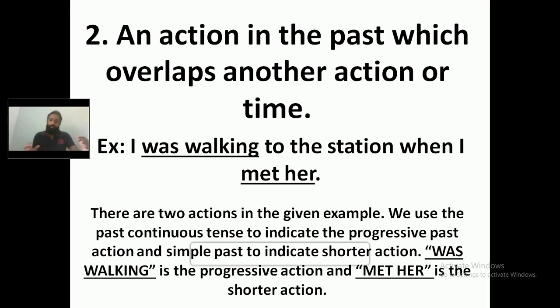So there are 2 actions. One is denoted by the past continuous tense, another action is denoted by the simple past tense, and we use the past continuous tense for the progressive past action and we use the simple past tense for the shorter action. An action in the past which overlaps another action or time. So remember, there will be 2 actions, and we use the past continuous tense for the progressive action and the simple past tense for the shorter action. I hope you have understood it.